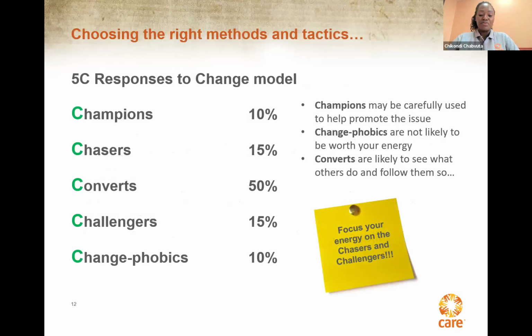It's really not going to be a good use of your time and energy to just start producing advocacy assets or products and putting them out there. You might face resistance. So it's very important that at every stage of the implementation of your strategy, you need to make sure that you're thinking about which of your advocacy targets you're trying to influence with each tactic. Be very intentional. The 5 C's that we're just going to go through now can also help you reflect on how individuals will react or will respond to your call for change. You need to be prepared and plan an approach for each of the 5 C's.